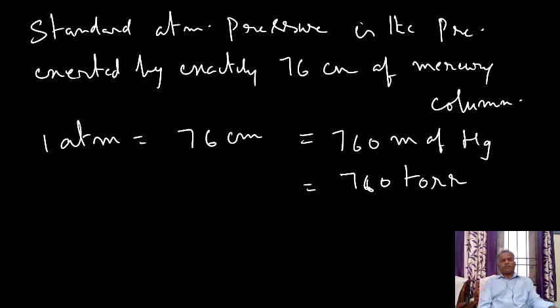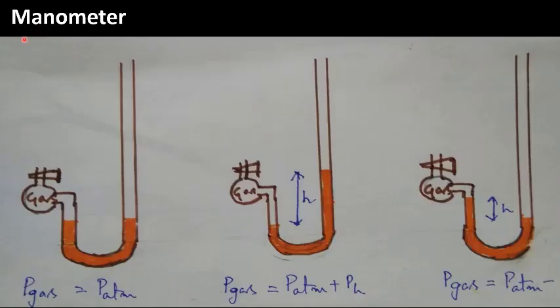A manometer is an instrument used to measure the pressure inside a container. When there is no pressure, the manometer has equal levels of mercury on either side of the tube. Therefore, the pressure of the gas is equal to atmospheric pressure. Keep in mind that atmospheric pressure acts here and the pressure of the gas acts here.